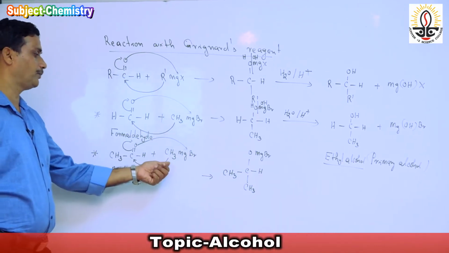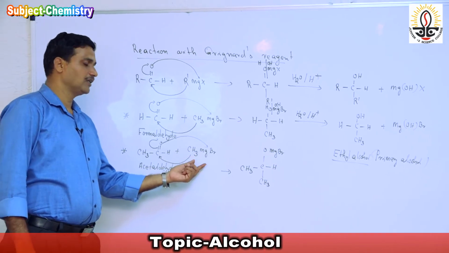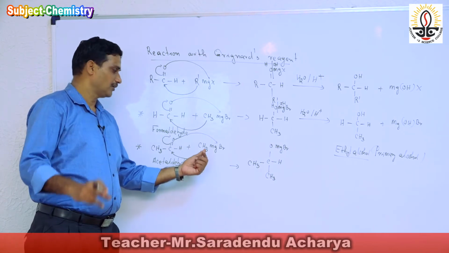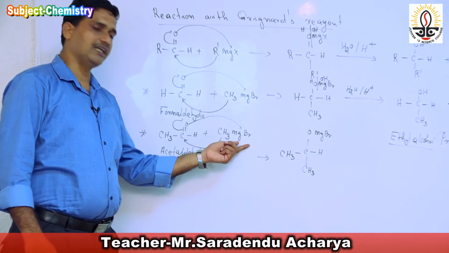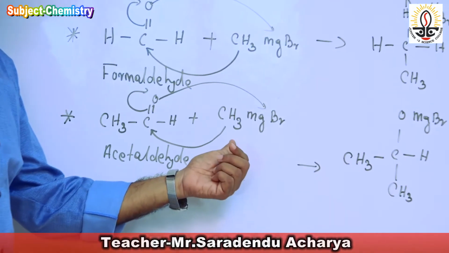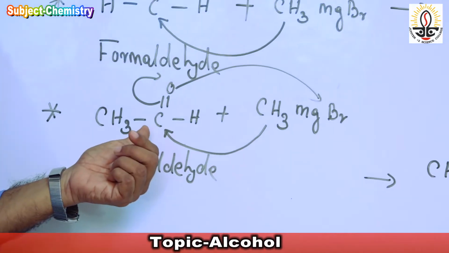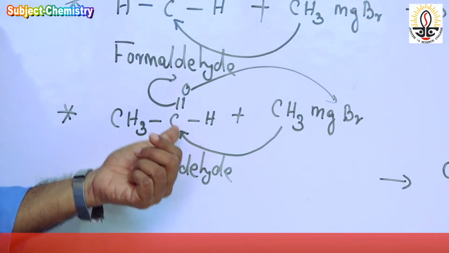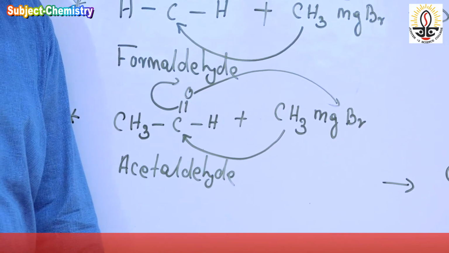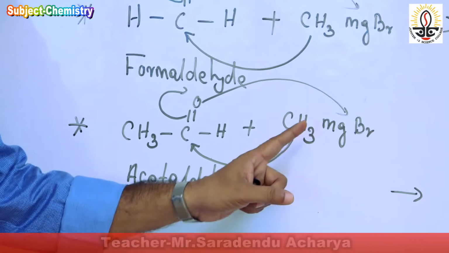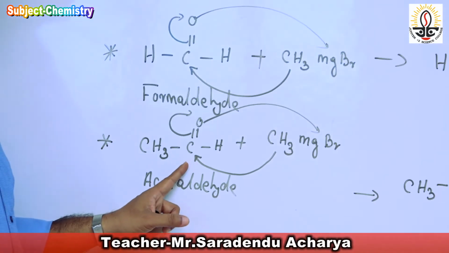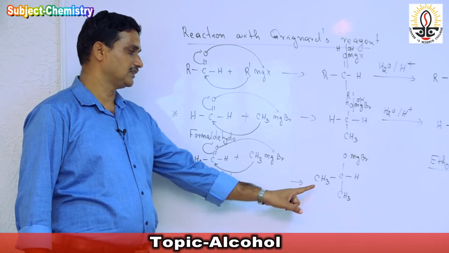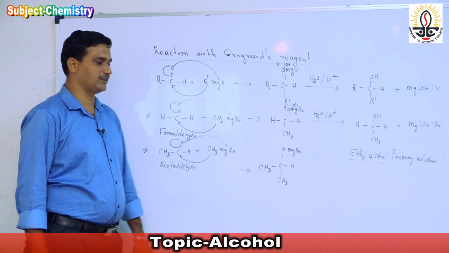So nucleophilic addition reaction takes place because methyl magnesium bromide, when dissociated, gives methyl CH3 minus and MgBr plus. That CH3 minus attacks the carbonyl carbon because it is a nucleophile and this carbon is electropositive because it is directly bonded with the electronegative oxygen. So the methyl group attaches to this carbon, the double bond shifts to the oxygen and we get the product CH3 C CH3 H OMgBr.